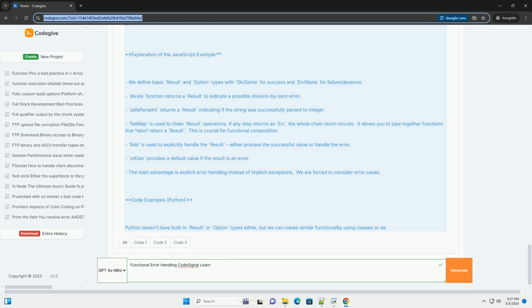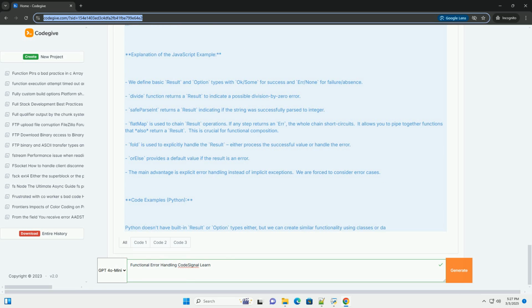Flat_map is crucial for chaining. It allows one error to abort the entire process. Fold provides explicit error handling. _else gives a fallback value. The match case example provides a modern way to handle the result.